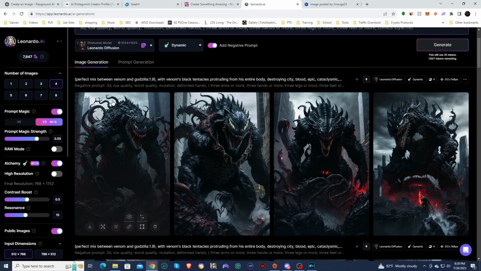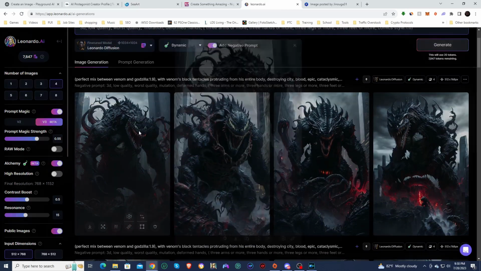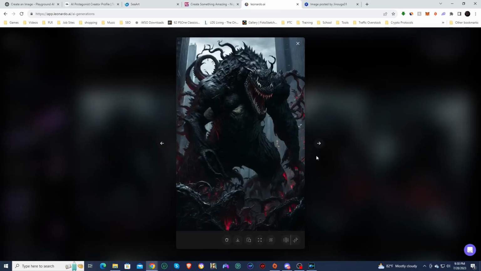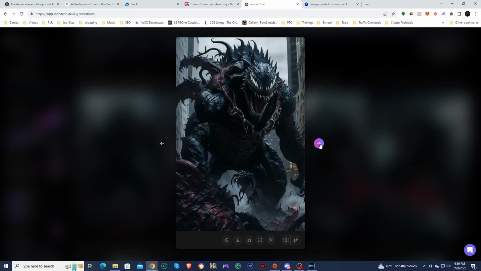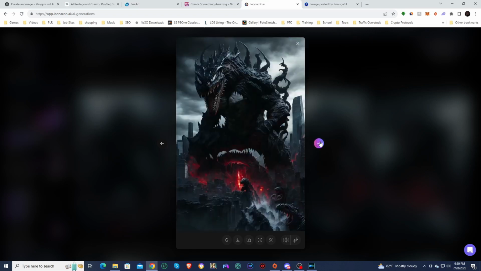Alright, so I actually had to jump around to different models to get something that wasn't just a big blob, and I had to go with Leonardo Diffusion in order to get it to work. But here are the images that came out, and yeah, these are really crazy looking images. Just not sure at all. Like yes, there is some Godzilla in there, there is some Venom in there, but they're just so wildly different from both of them put together. But they do look really cool. Really cool.